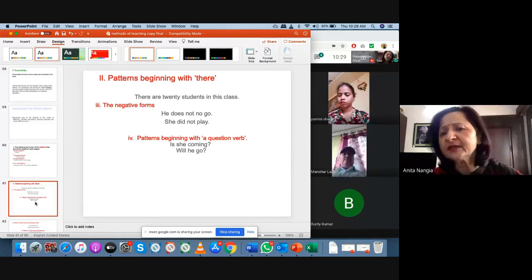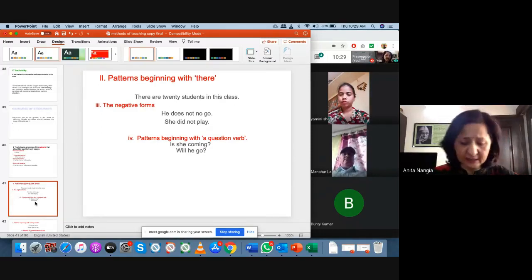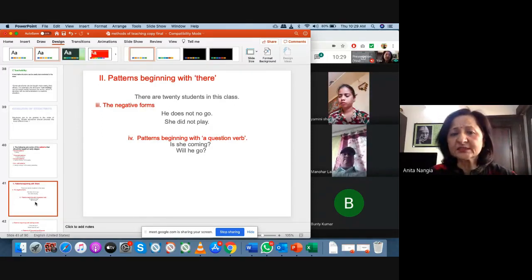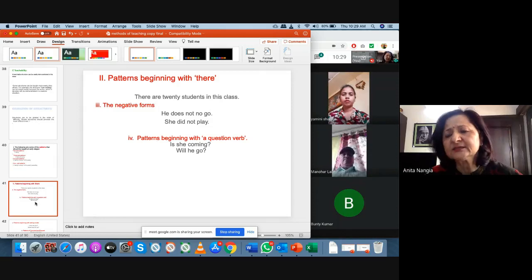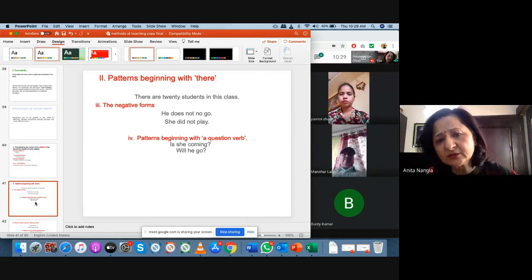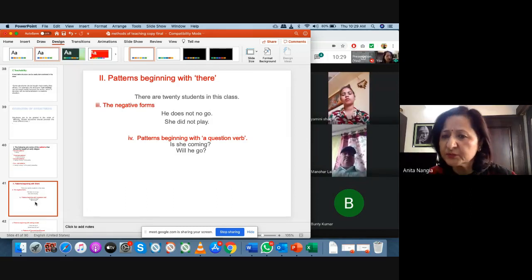Then patterns beginning with "there." Then you can take up the patterns or structures beginning with "there," like "There are 20 students in the class." "There is a tree outside the class." "They are..." like this, and there are the negative forms. Then you can take up sentences that have negative forms, like "He does not go," "She did not play," like these.